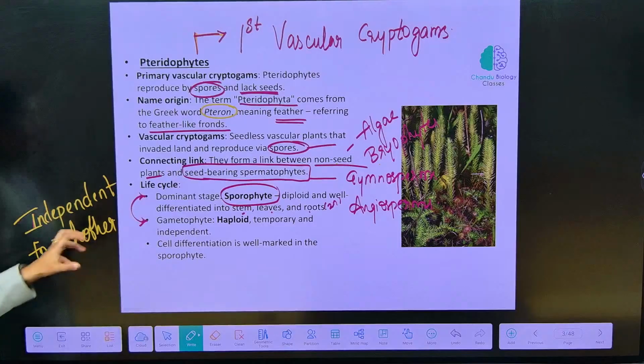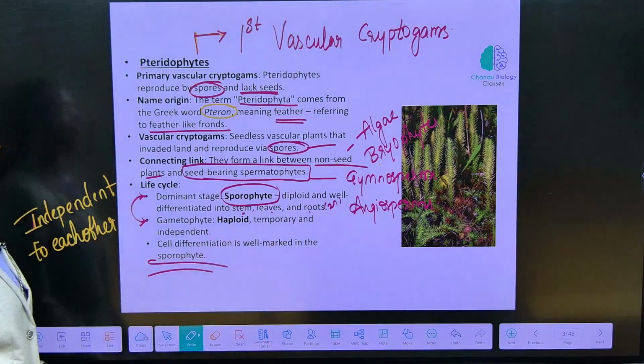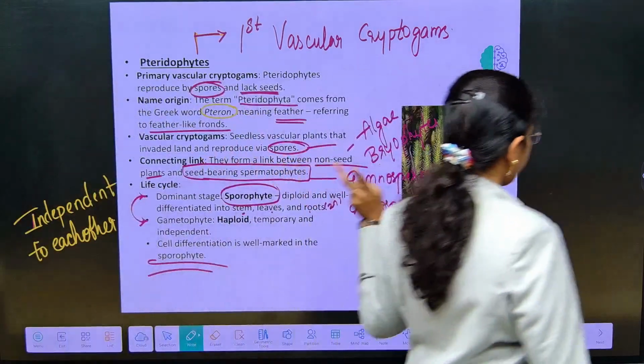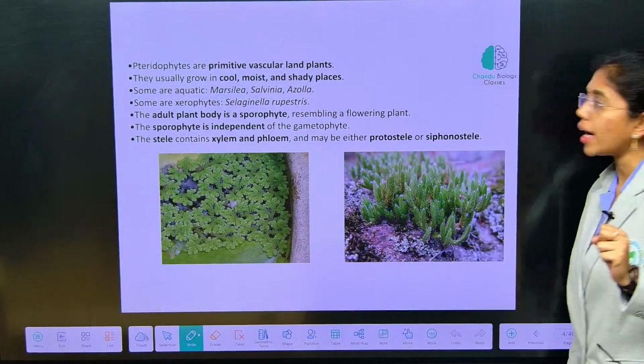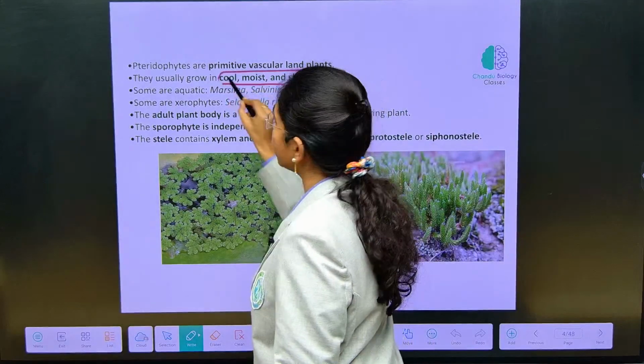Cells will differentiate and they are well marked as sporophyte. Clear with the basic characteristic features and alternation of generations, both gametophyte and sporophyte of Pteridophytes. Now, if you see the habitat of Pteridophytes, they grow in cool, moist and shady places.